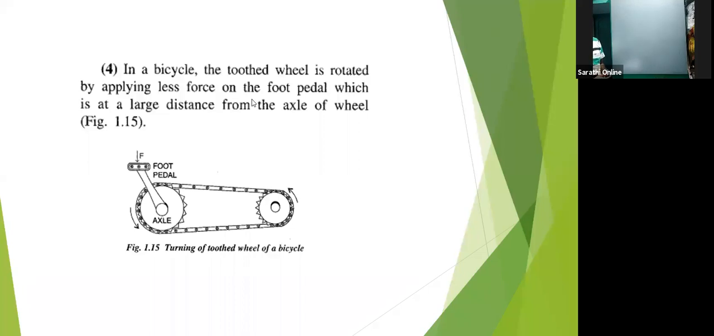Fine. So this is the question. The question is simple. This is a ruler.